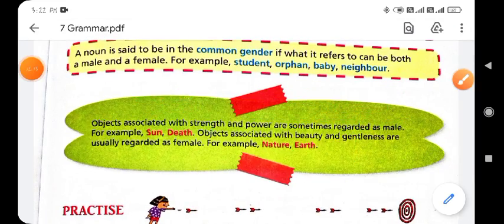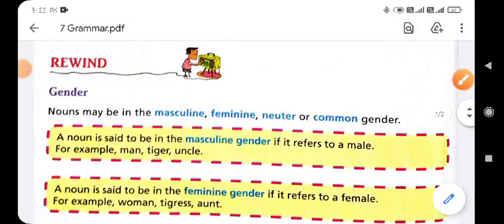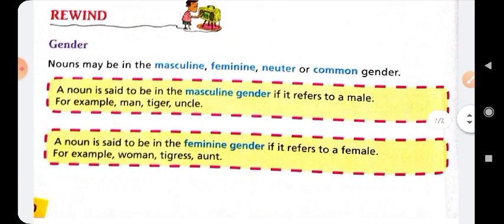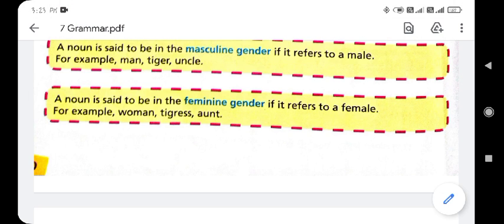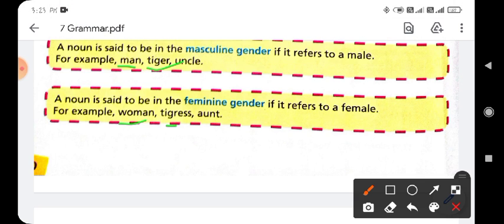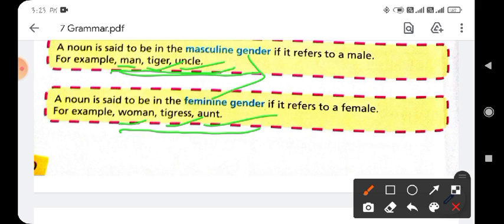Here is the masculine gender. That which refers to the male is called masculine gender, and feminine gender refers to the female. Masculine, like tiger; man will be woman, tiger will be tigress, uncle will be aunt. So these words refer to the male, and these words refer to the female. It means masculine refers only to male, and feminine refers to the female.